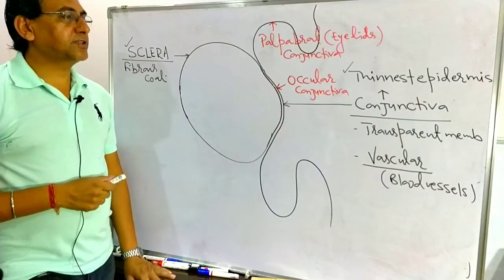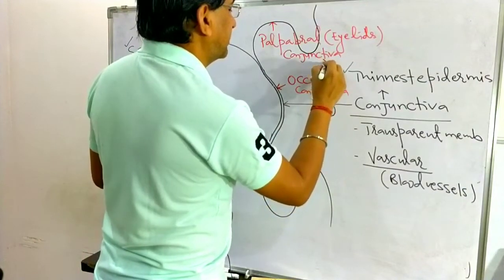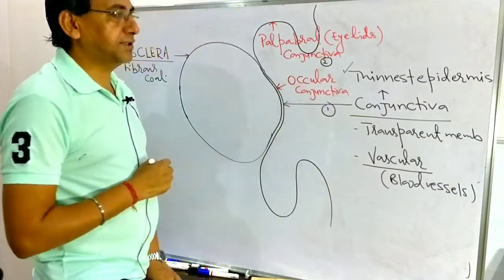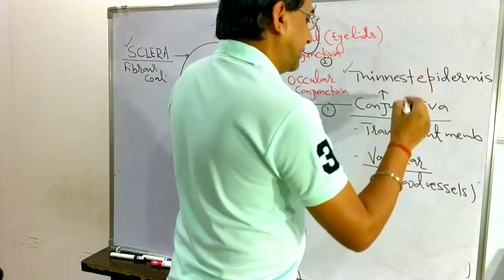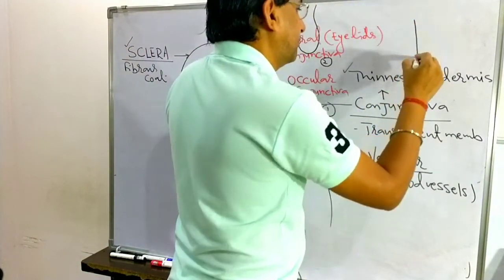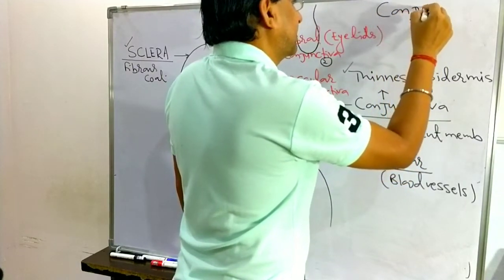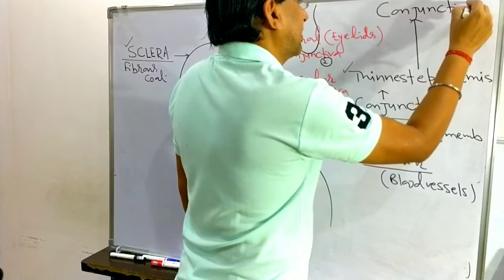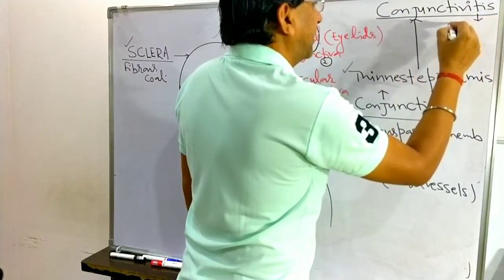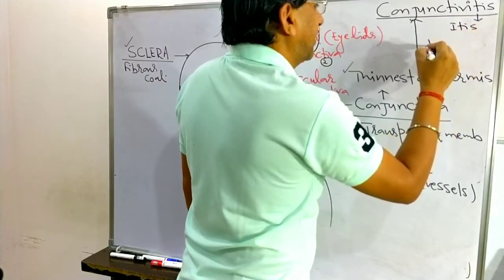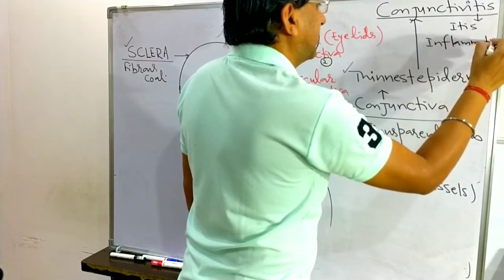So the conjunctiva has two parts: one is the ocular conjunctiva, and the second is the palpebral conjunctiva. This you have to remember here. Now, viral and bacterial infection in the conjunctiva is known as conjunctivitis. Itis means inflammation. Inflammation of the conjunctiva is known as conjunctivitis here.